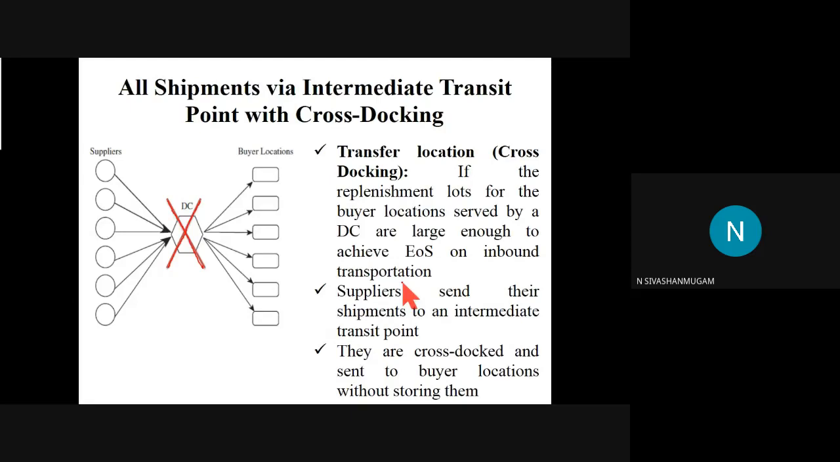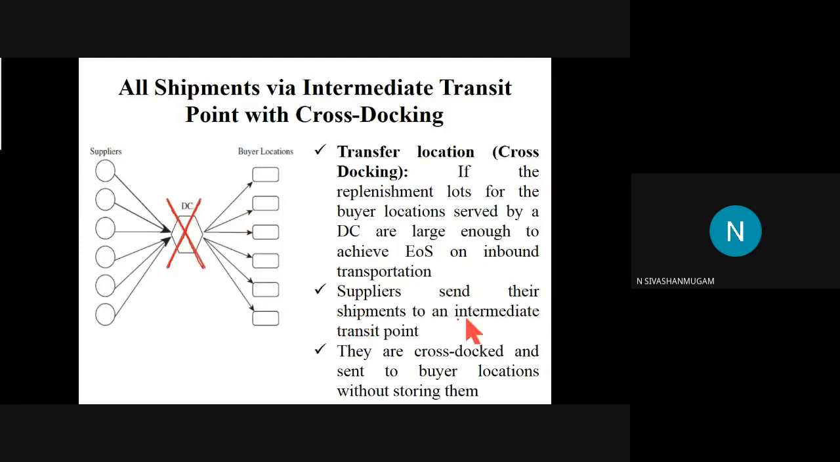All the goods will be collected there and it will be distributed. So this location is used only for cross docking. Cross docking is a process used to distribute the goods for different buyers. Okay, it's inline, right?